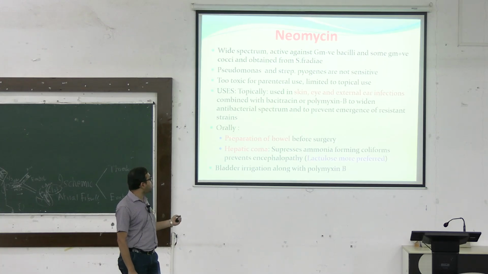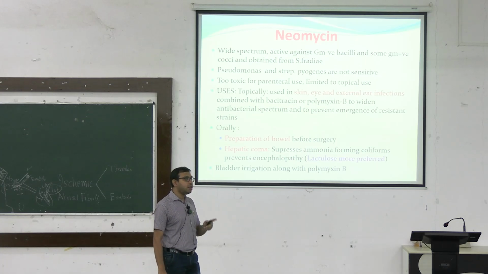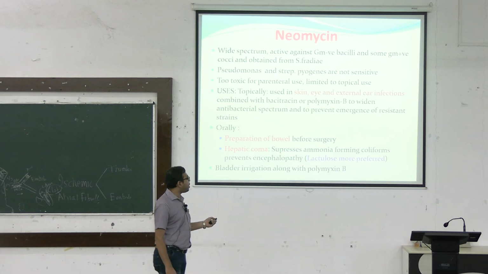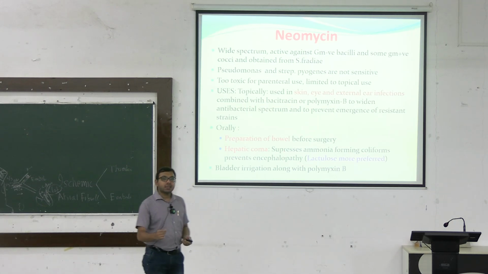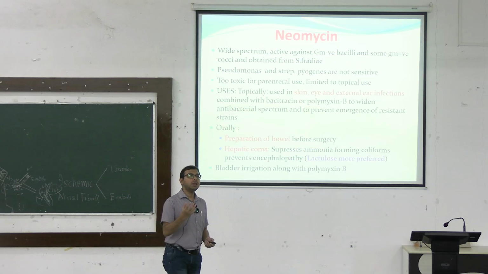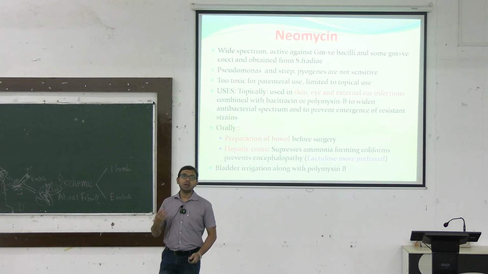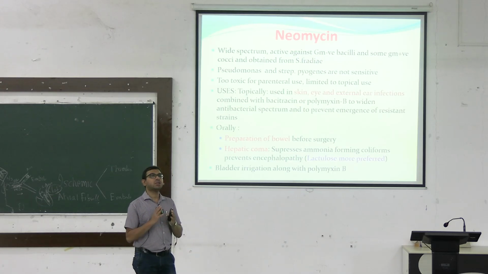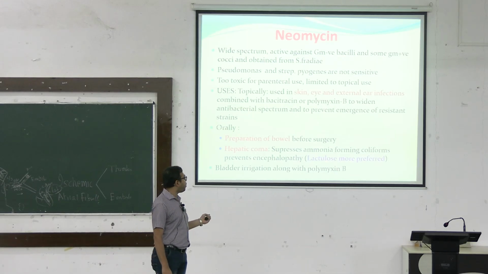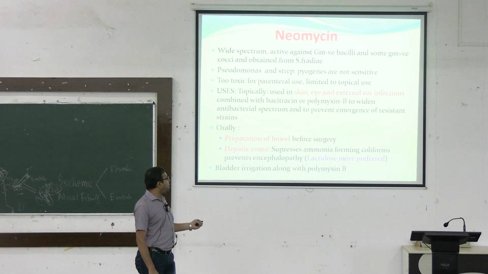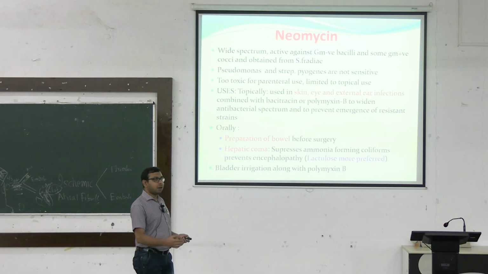Apart from this, it can be used in preparation of the bowel before surgery, and you know in the gastrointestinal system that neomycin is used in hepatic coma because it suppresses the ammonia producing bacteria. So it suppresses ammonia forming coliforms that prevents hepatic encephalopathy. So why is neomycin used? Neomycin is an aminoglycoside antibiotic, but when it is used in hepatic encephalopathy, it decreases the chances of hepatic encephalopathy because it suppresses ammonia production from the coliforms. Okay. Bladder irrigation can also be done with polymyxin B if there is some infection. So neomycin is mainly used in these cases.